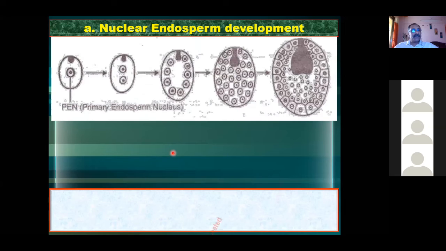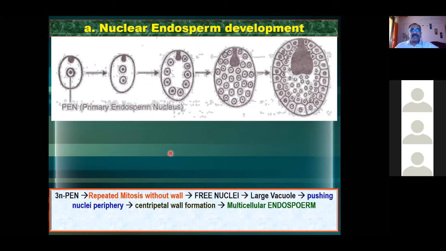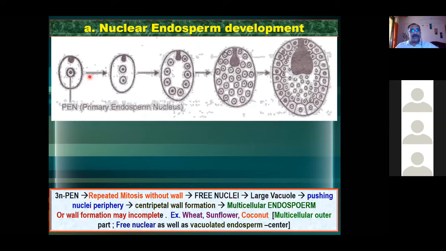Nuclear endosperm development. Now look at the picture over here. The first is the primary endosperm nucleus. Am I right? I am talking about the primary endosperm nucleus, not the cell. The primary endosperm nucleus divides into two nuclei. See this picture here.